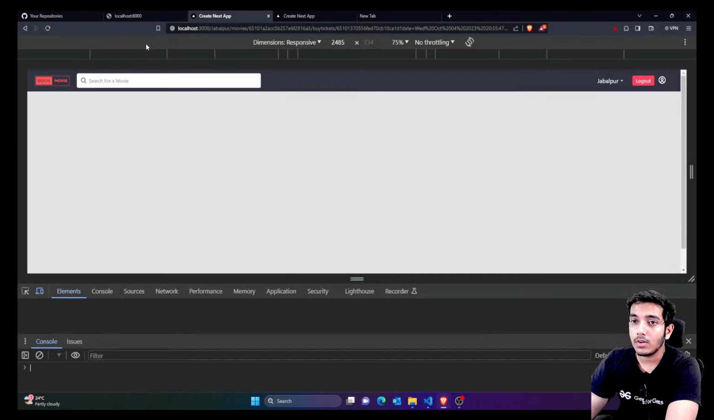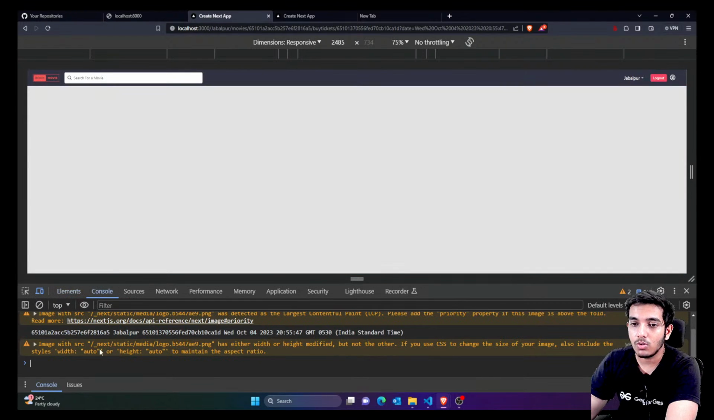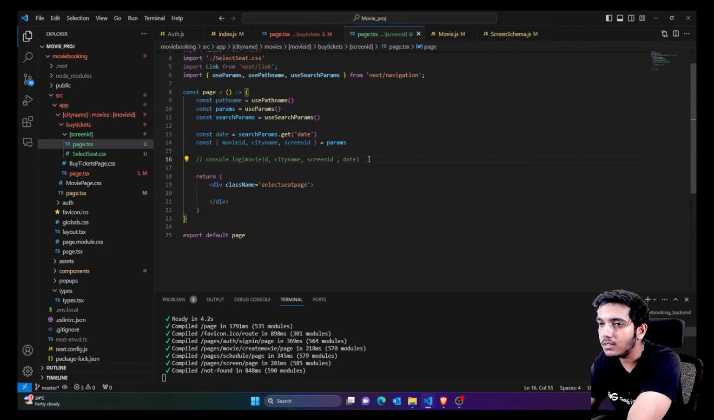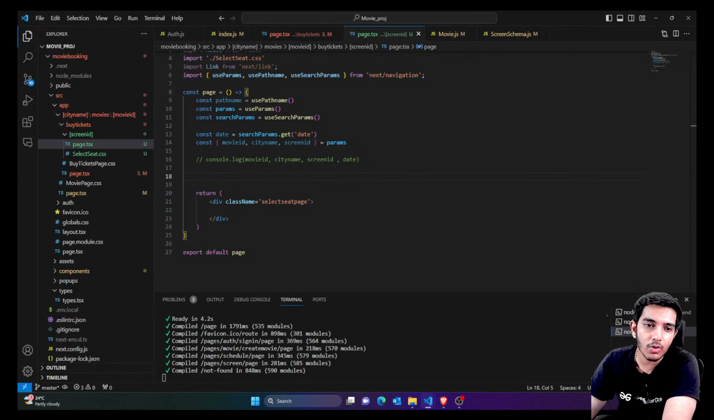So right now you don't see anything, but if I inspect the console, you can see I'm getting the movie ID, city, what I think is the screen ID, and this is the date. So you can see I'm getting everything here. Everything is fine. According to these IDs and these fields, I'm going to get the data.